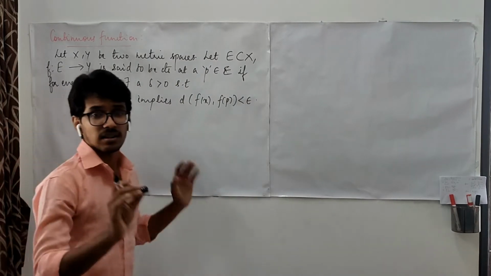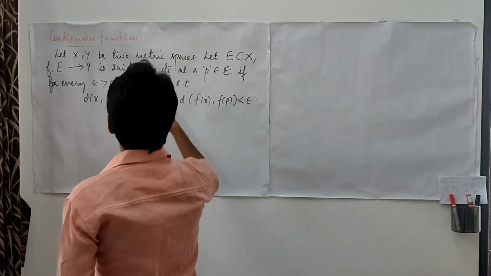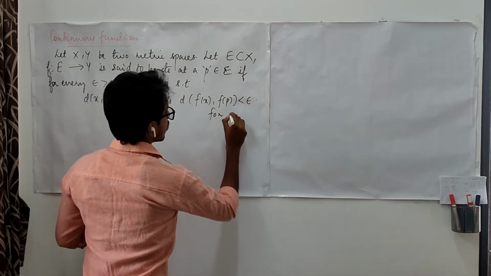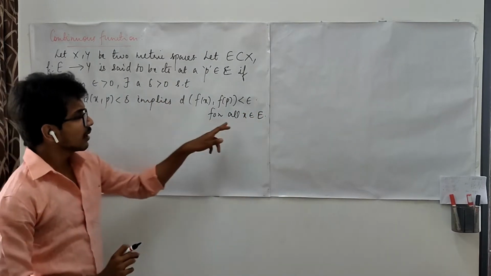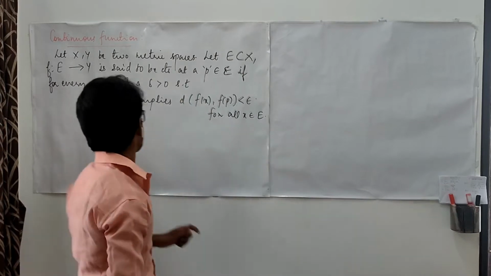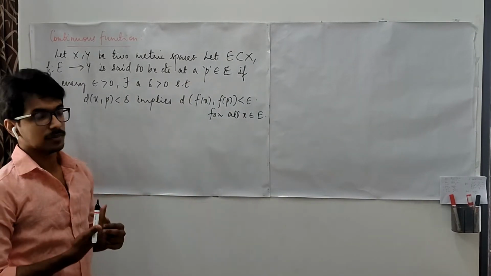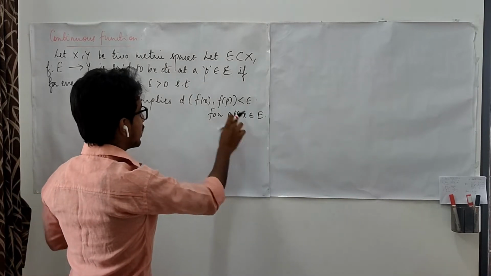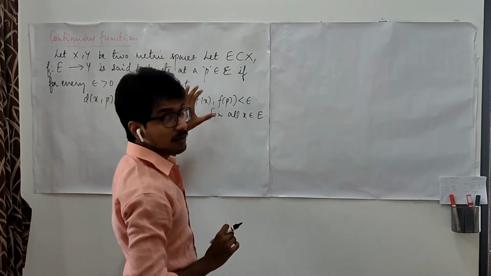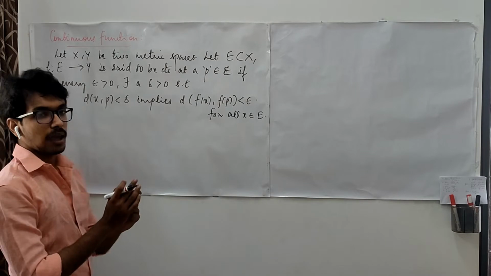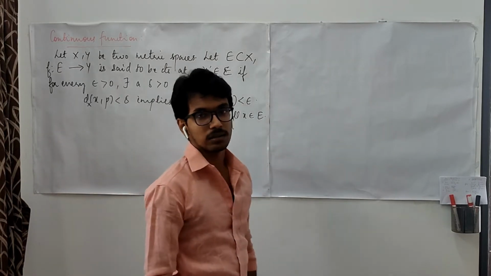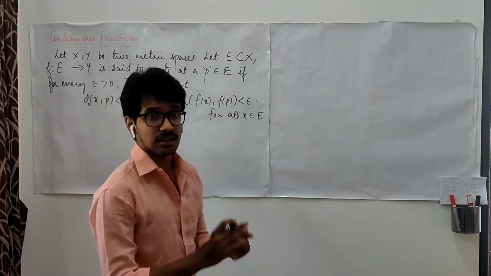Here we are simply writing d. What are these d? That we have to clearly tell. This function is defined from E to Y, and this is true for all x in E. x is a point which we have taken from E, and p is also a point taken from E, and E is a subset of X. Hence the metric here is the metric defined on X. If x is a member of E, then of course f(x) is a member of Y. Similarly, f(p) is a member of Y. Therefore, this metric is the one defined on Y. To make this confusion clear, we shall specify this as the metric defined on X and this as the metric defined on Y. What does this really mean?